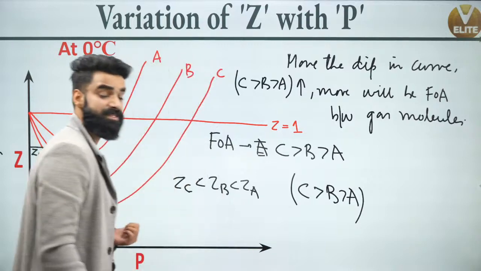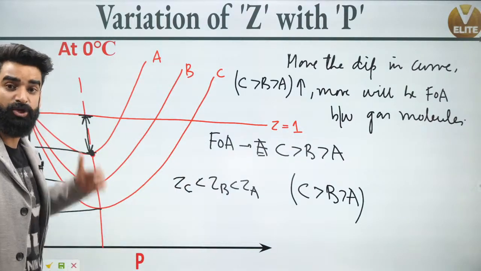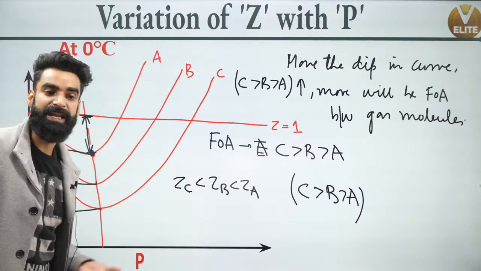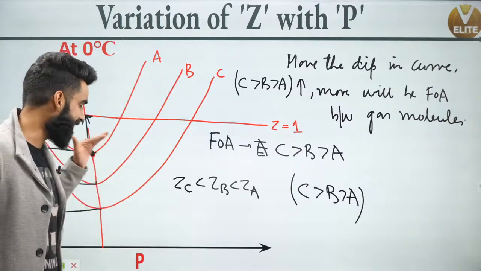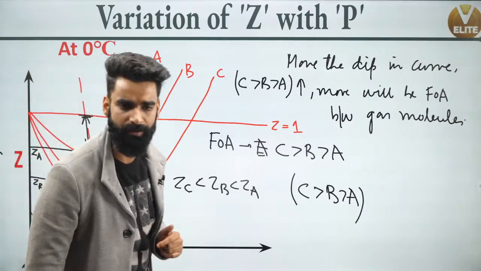So people, from this curve, you can relate the force of attraction between the gases, you can relate their compressibilities, you can relate their ease of liquefaction as well. I'm sure this is clear to everyone, right?